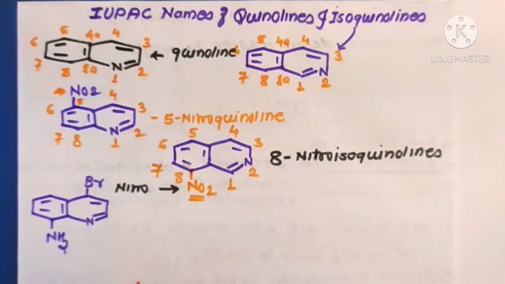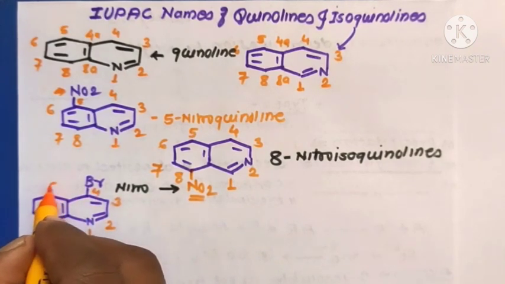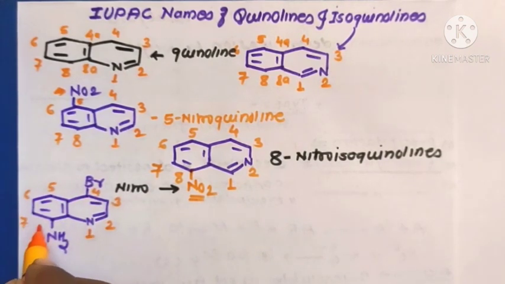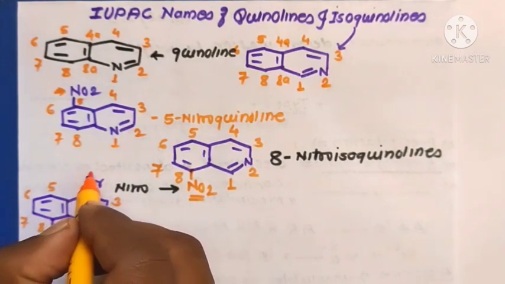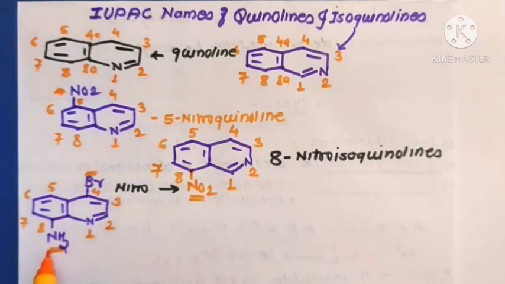Now another example. Again this is a quinoline molecule, so numbering is from the heteroatom, 1 to 8. In this molecule there are two substituents: bromine and an amino group, NH2.